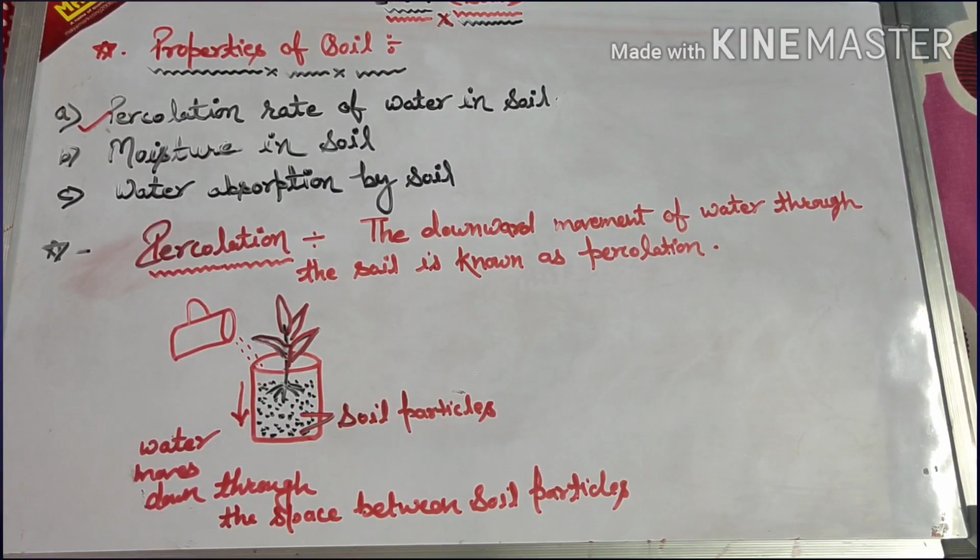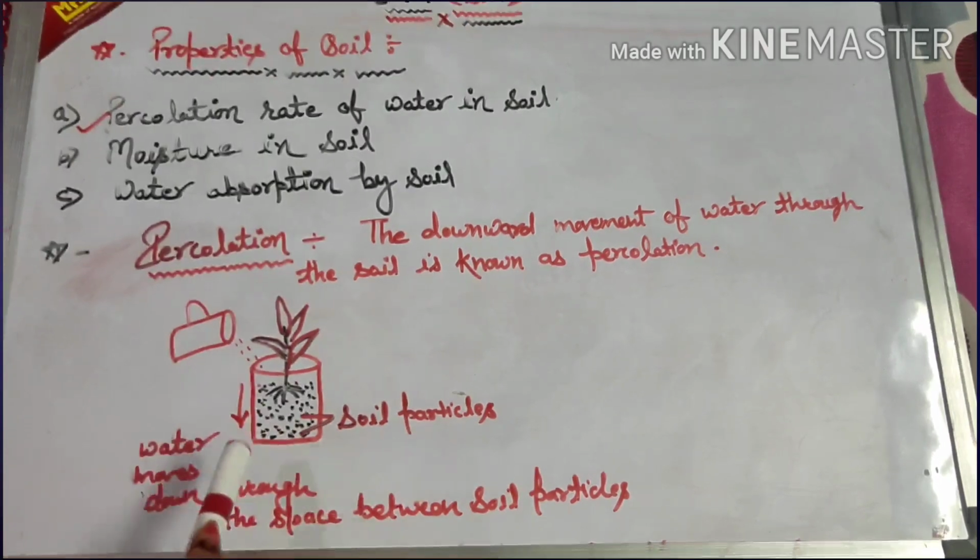Now, when I say a filter, this filter is not necessarily filter paper. It could be any porous material, any material which has tiny holes or pores. Now, we are going to talk about percolation of water, so here we are considering soil as a filter paper. Due to the porous nature of soil, water can slowly pass down through the soil.